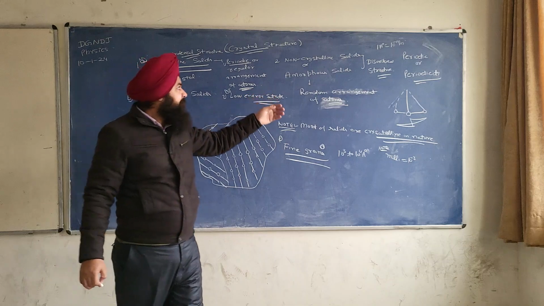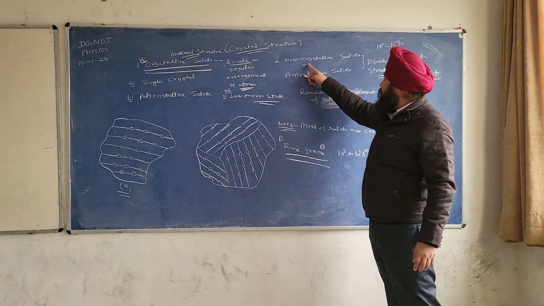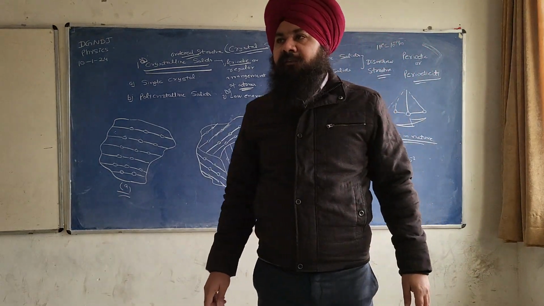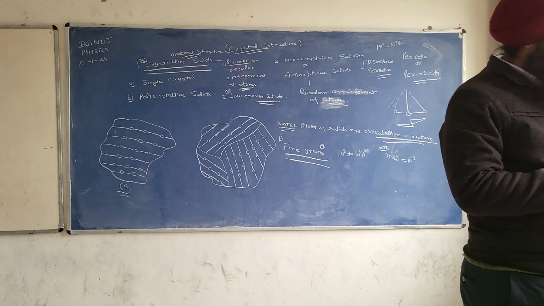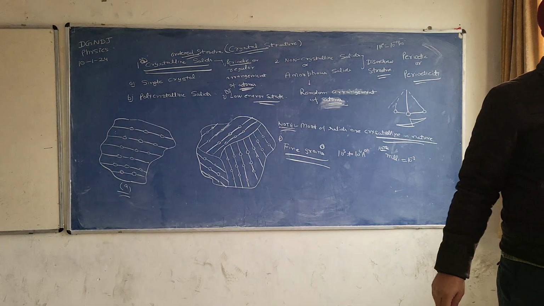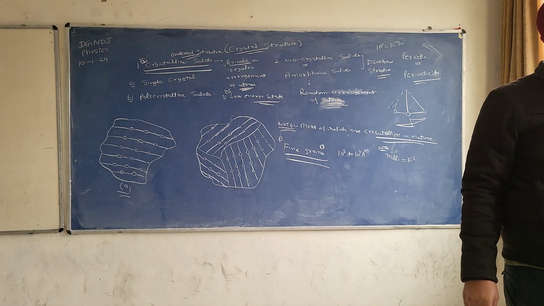Now please write. Non-crystalline or amorphous solid consists of random arrangement of atoms or molecules.